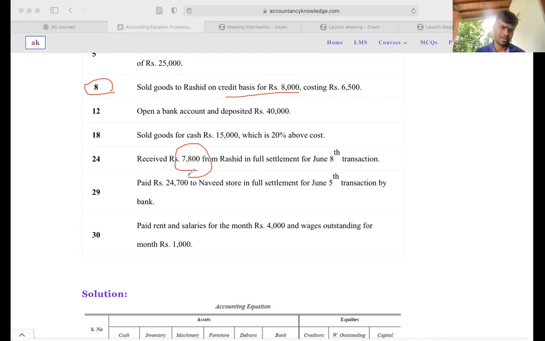There's an early settlement discount, right? So Rashid's balance will be reduced by 8,000, you receive 7,800 cash, and the difference is the early settlement discount, which you need to reduce from the owner's equity as an expense. Let's see how to do it.